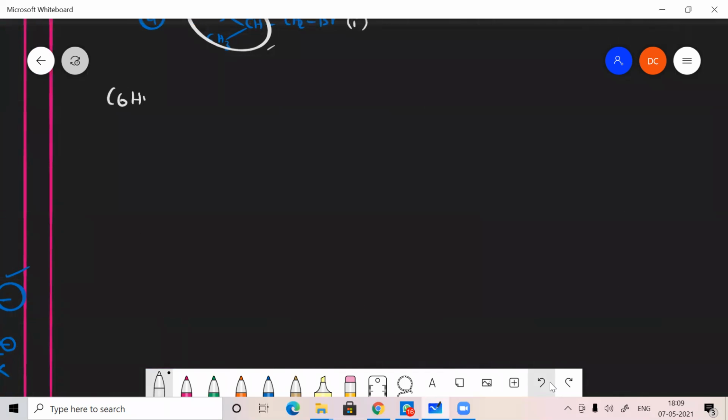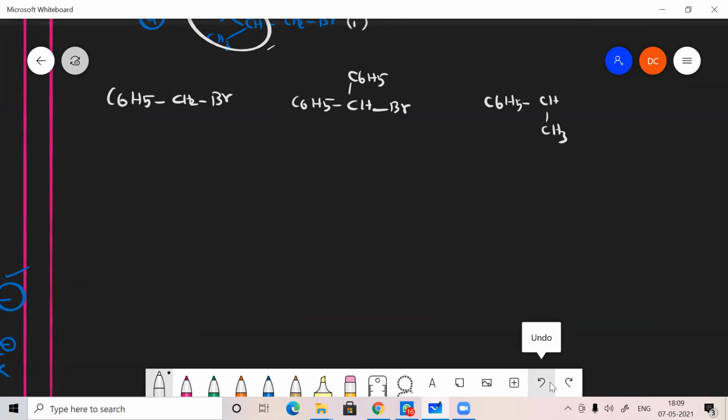And one more example you can solve here. C6H5CH2Br and C6H5CHBr, C6H5CH(CH3)Br, and C6H5C(CH3)Br. So what about SN1 order? So you just assume that this is compound 1, 2, 3, 4.